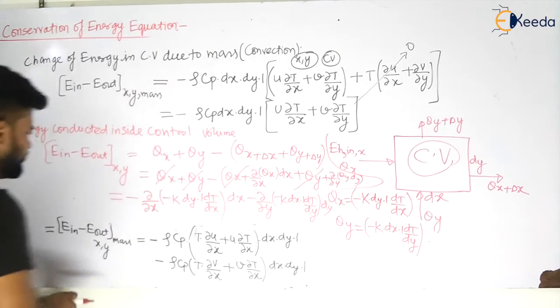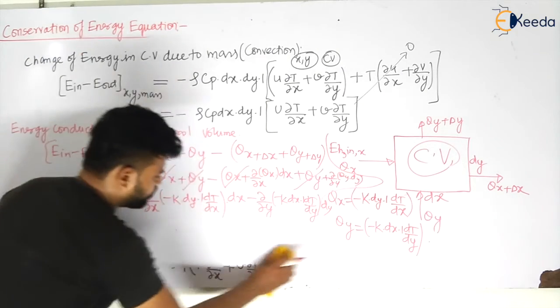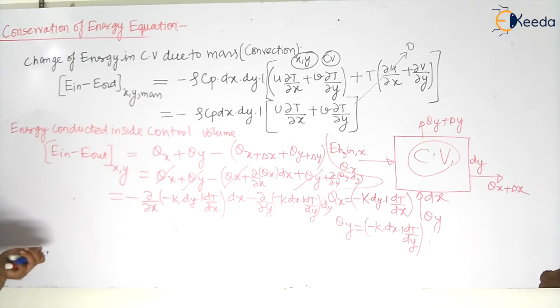So what will be there? Let us see. I am taking the constant terms outside, and this value will become equal to the total energy due to conduction, or change in energy due to conduction of the control volume.